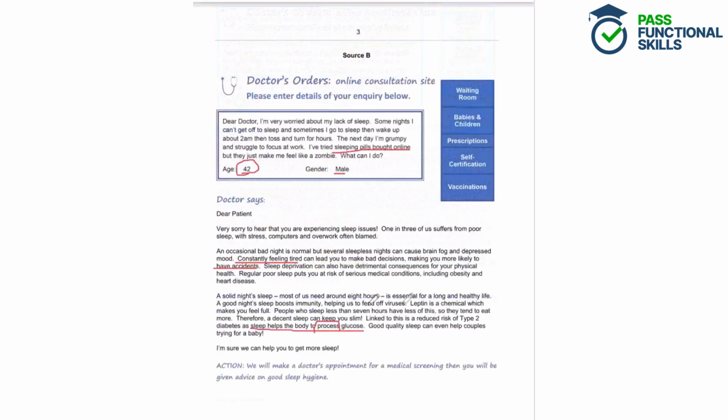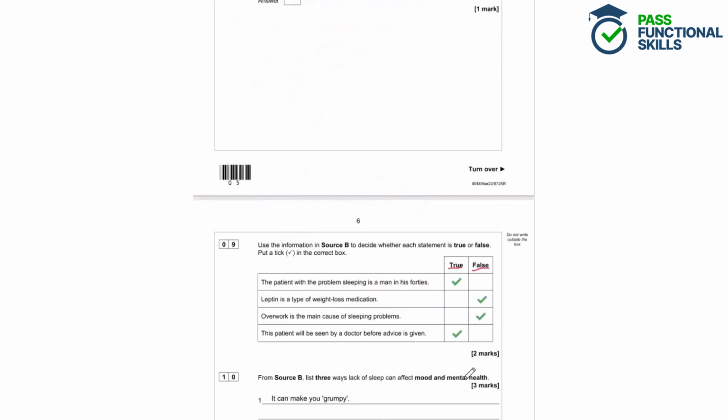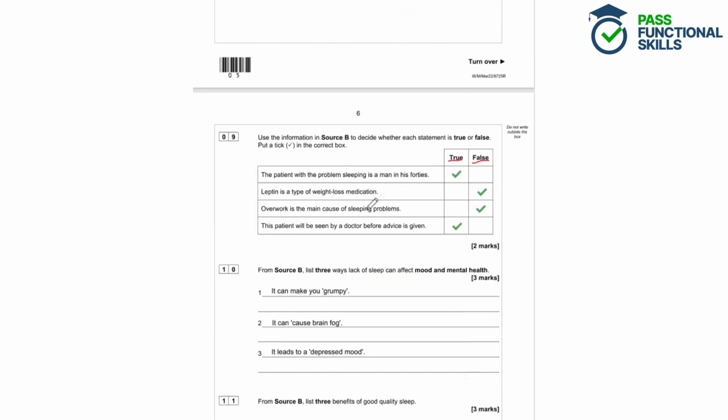The second statement, leptin is a type of weight loss medication. Well, let's look for any mentions of leptin. It says here that leptin is a chemical which makes you feel full. It says it's a chemical. It does not say that it is a type of weight loss medication. So that's false.